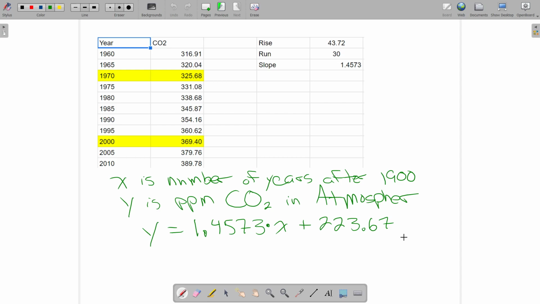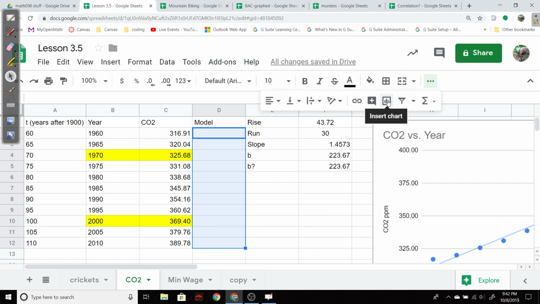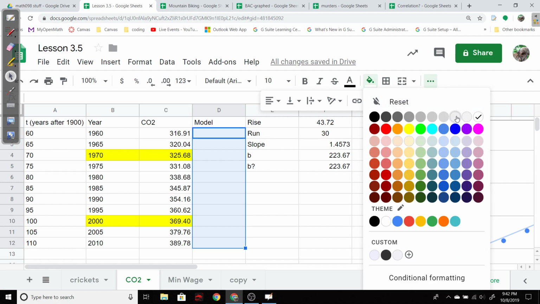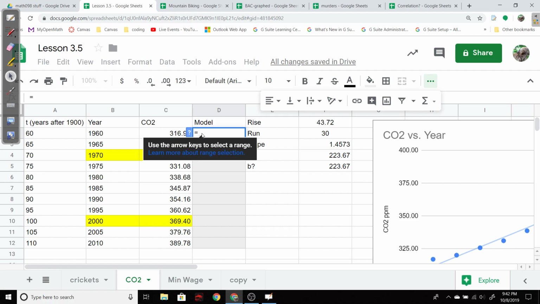Shall we check the linear model? Of course we should. So to check it, I'm just going to run it through all of these years to see if I get numbers that are similar over there. And again, the spreadsheet makes that happen so darn fast. So I'm going to model those numbers. And let's highlight that in a different color. Where's my colors? There it is. And CO2 in the atmosphere is kind of gray. So we think that the model looks like this.